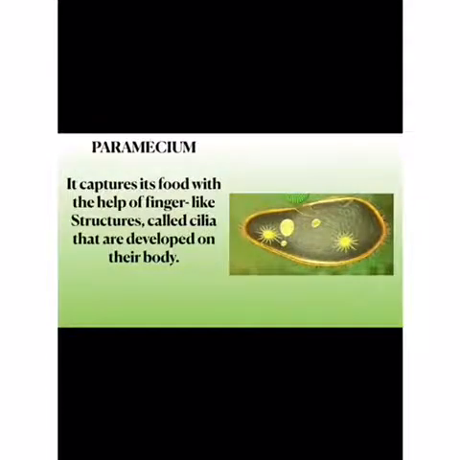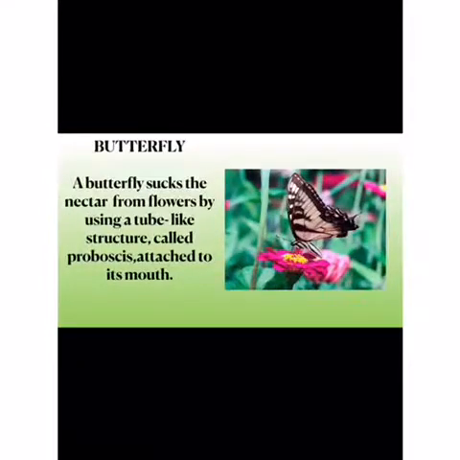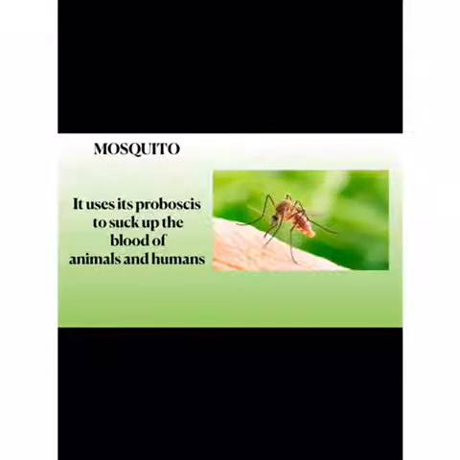Paramecium captures its food with the help of hair-like structures called cilia that are developed on its body. Butterfly. A butterfly sucks the nectar from flowers by using a tube-like structure called a proboscis attached to its mouth. Mosquito. It also uses a proboscis to suck up the blood of animals and humans.